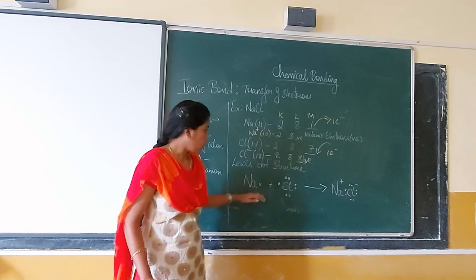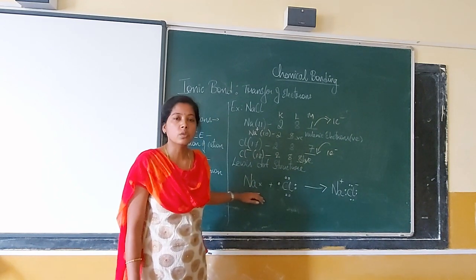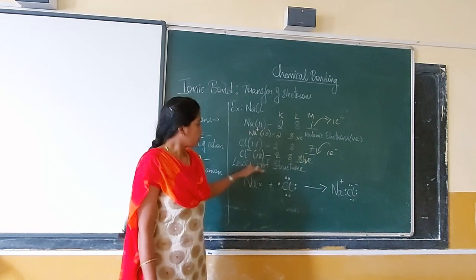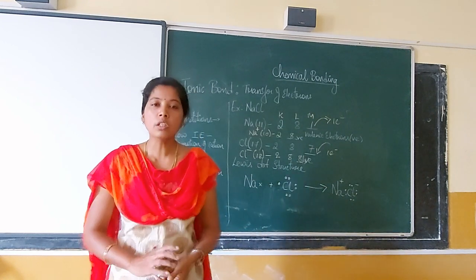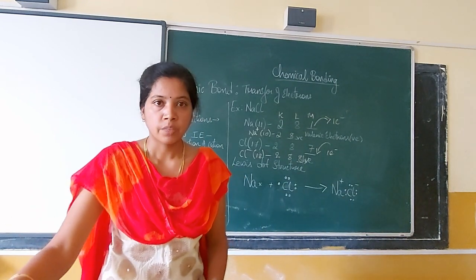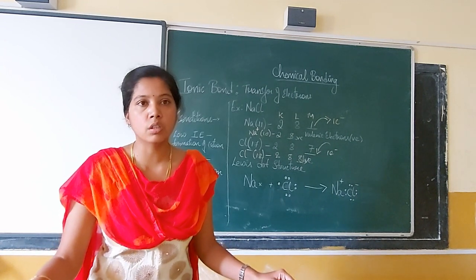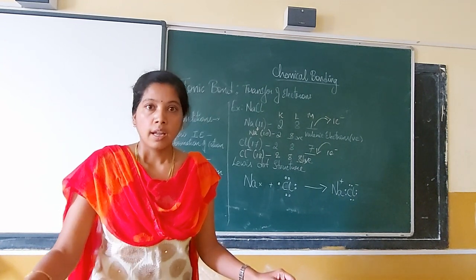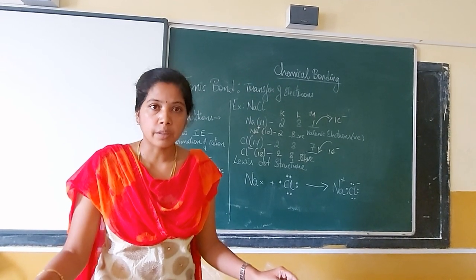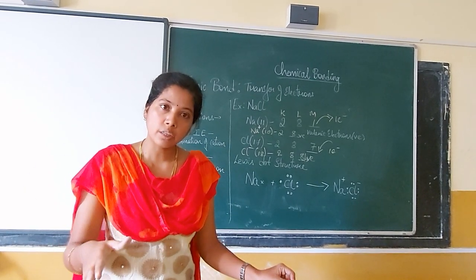If you see at the bottom, we are supposed to write the Lewis dot structure. Before we get into it, what is a Lewis dot structure? It's a simple way of representing electrons in the form of dots. Are we representing every electron?